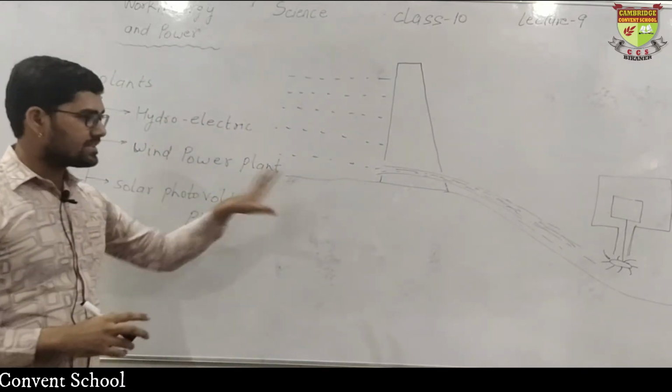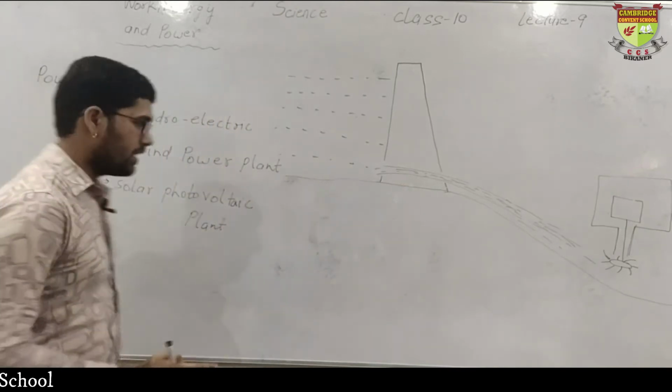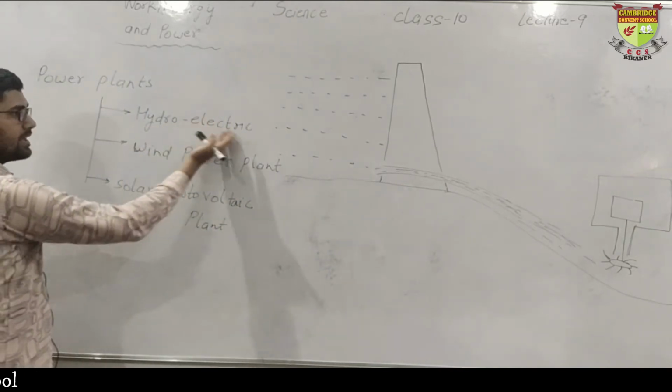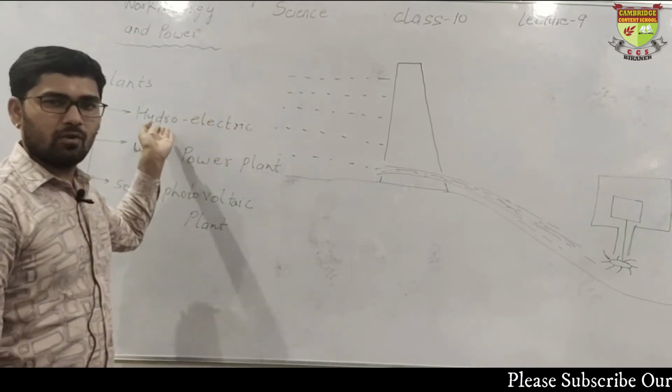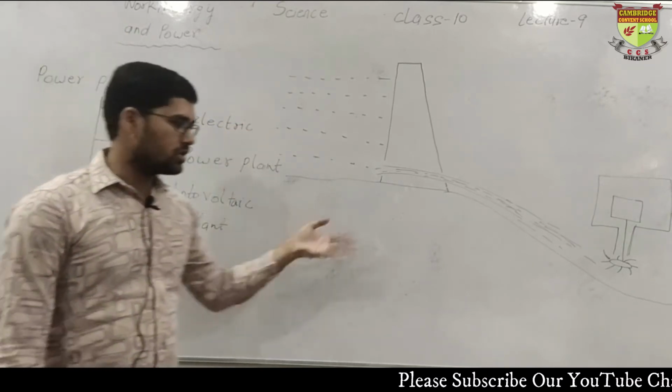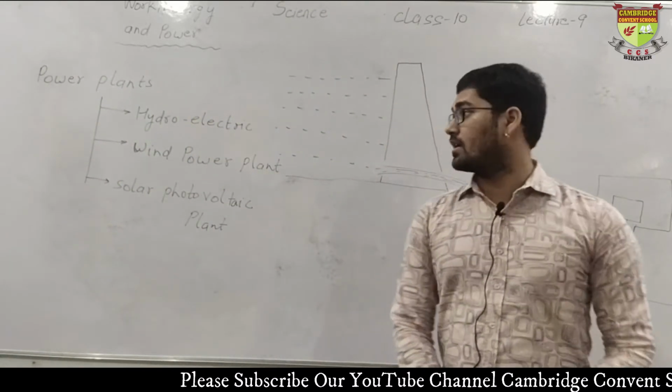So this is the basic structure of a hydroelectric power plant. Hydro means water, electric is electricity. Electricity is generated by means of flowing water. Clear? So this can be understood as the basic structure of a hydroelectric power plant.